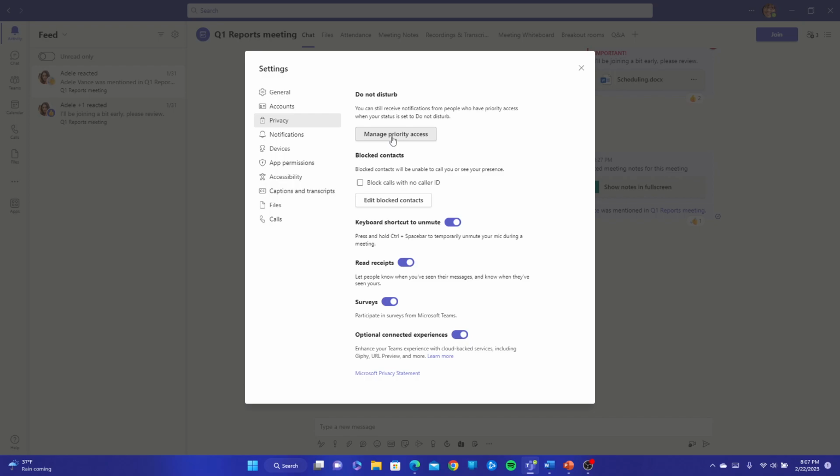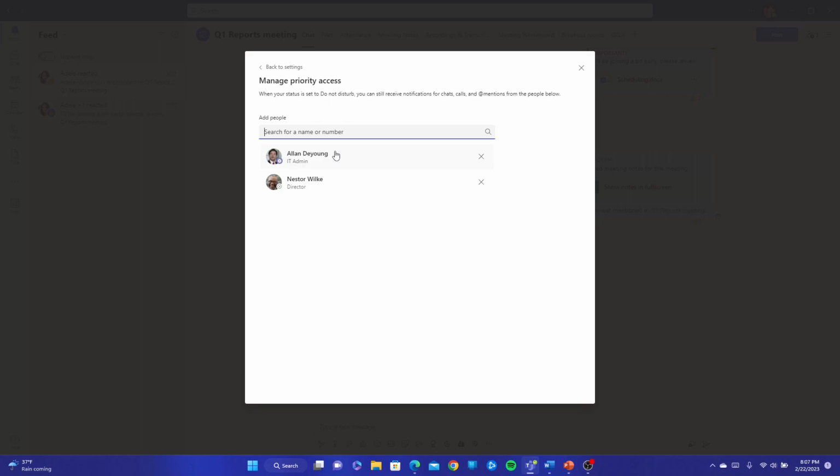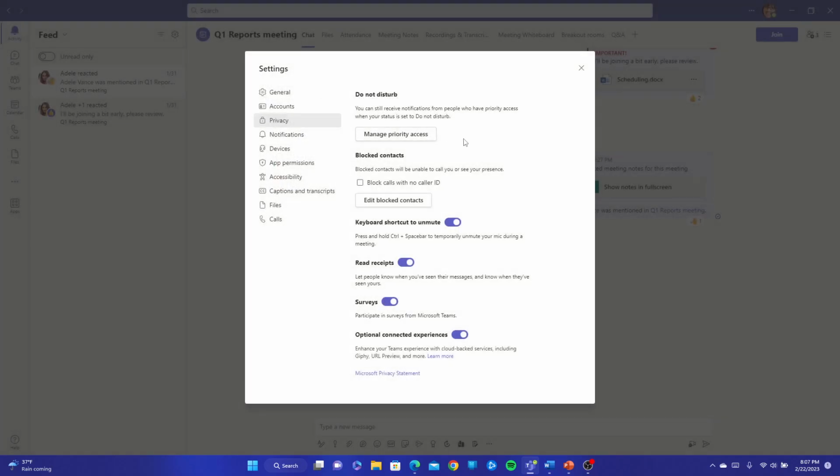So if you decide to go on Do Not Disturb, you'll be blocking off all notifications coming into your Microsoft Teams unless you have priority access. For example, I have Alan and Nestor here. If I needed to remove anyone, I can simply click on the X. If I needed to add someone, I can just simply start writing down their name, and they should pop up over here. So now again, I have Alan and Nestor. That easy. That way you can receive those important messages.